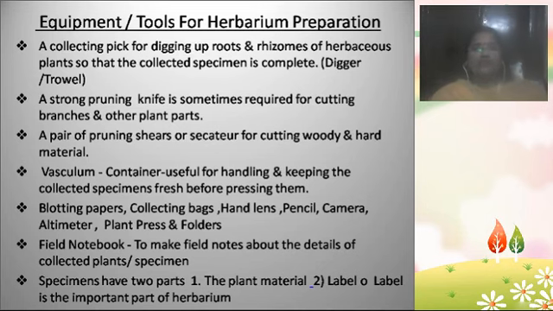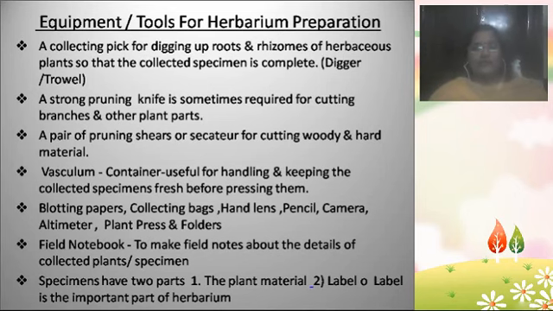And again what we need more is the vasculum. After you collect the material from herbaceous plants or woody plants, whether that is the entire plant or only a part of the plant like a branch, flower, seed, or anything which you want to collect, you need to preserve that plant material in some box-like thing, right? That container is useful for handling the material and also keeping all the collected plant specimens fresh before pressing them. That is known as the vasculum, a box-like container.